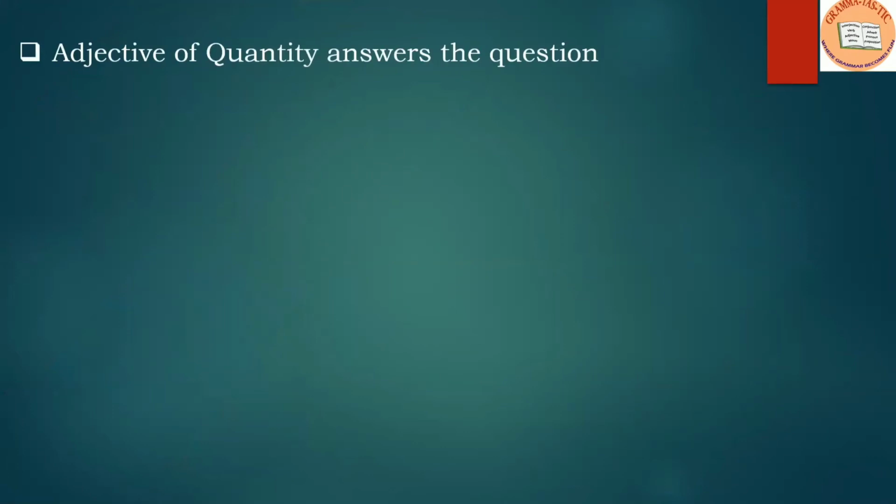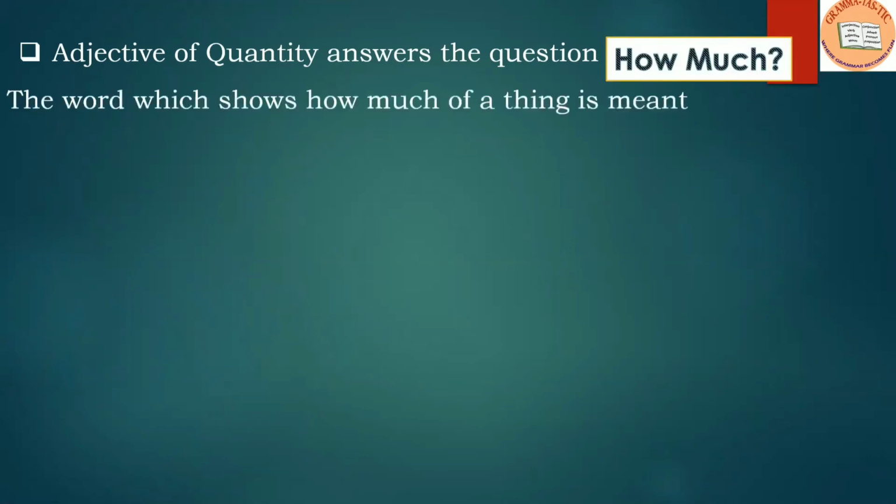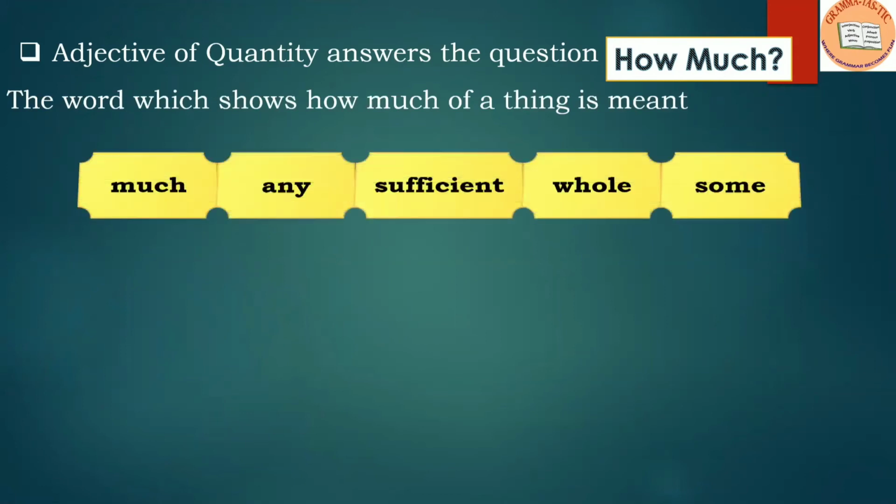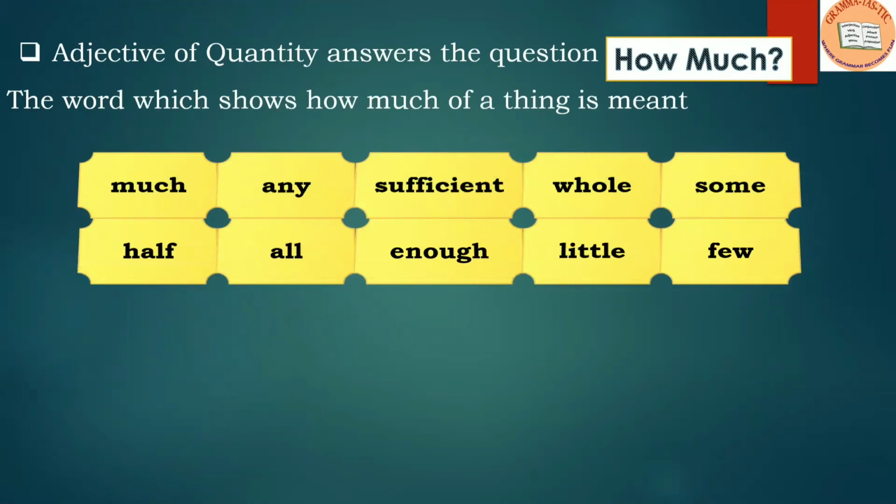The next is adjective of quantity, and it answers the question, how much? The word which shows how much of a thing is meant. Words like much, any, sufficient, whole, some, half, all, enough, little are all adjectives of quantity. They are not giving any definite number. They are just talking about the quantity.